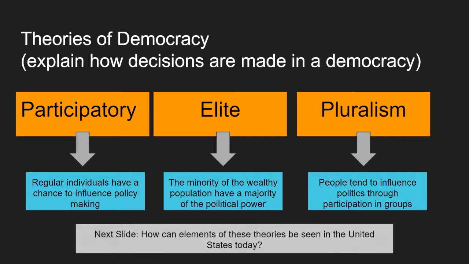So one of the things you're going to do on the next slide is to think about how each of these elements of democracy is visible in our system today. It's not like we're one of these. I think you could argue that there are parts of all three of these that explain how decisions are made in our democracy.